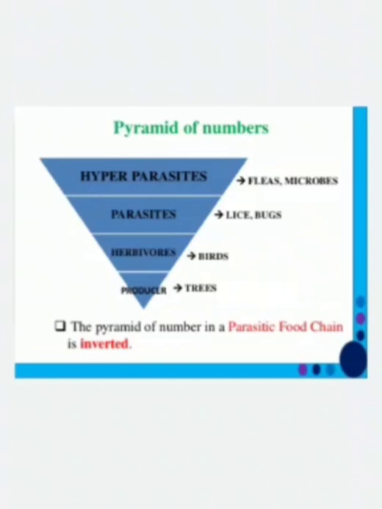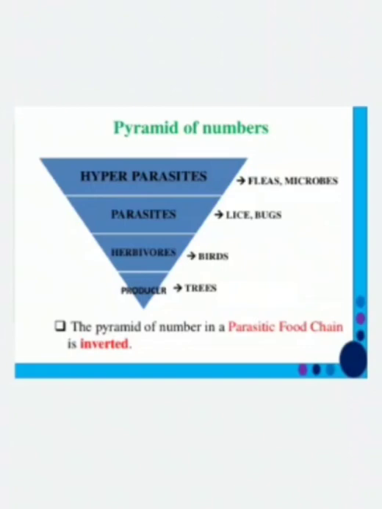Another example: in the case of a parasitic food chain, the pyramid of number is an inverted pyramid. For example, when we take a parasitic food chain, the tree is a producer, a single tree which is a producer. Upon the tree, there are so many birds.